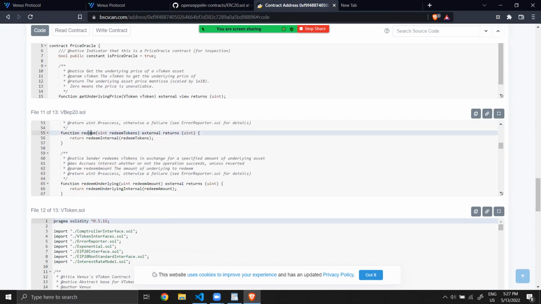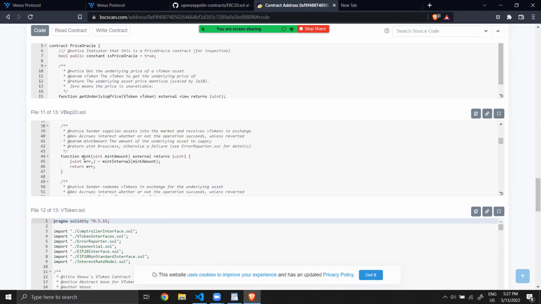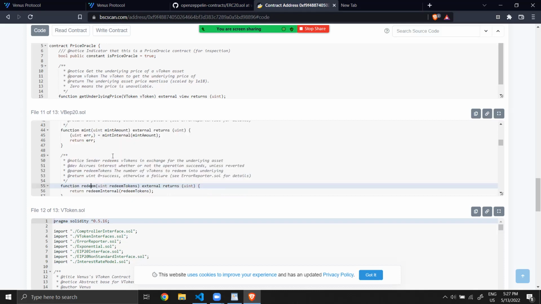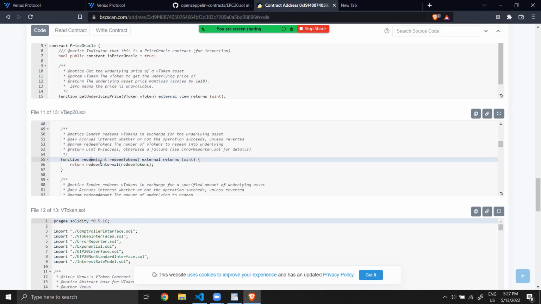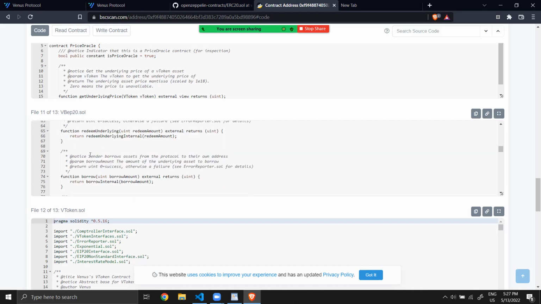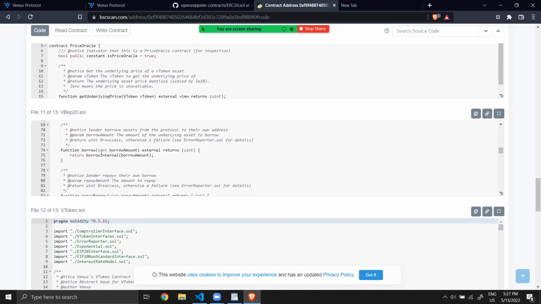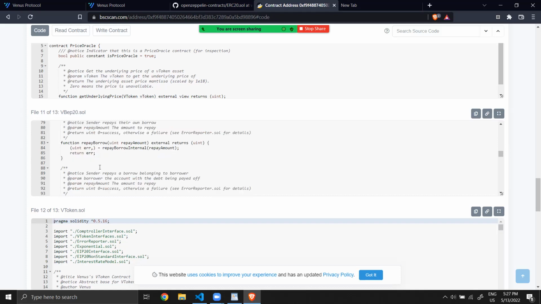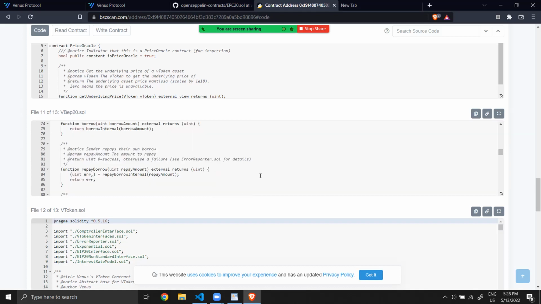When you mint, it's when you deposit some ERC20 token, and when you redeem, it's when you take it back. When you borrow, it's to borrow ERC20, and repay borrow is when you give it back.